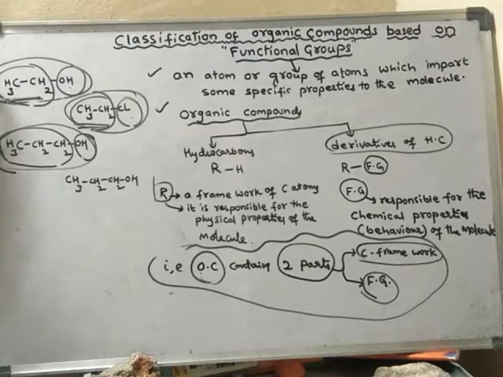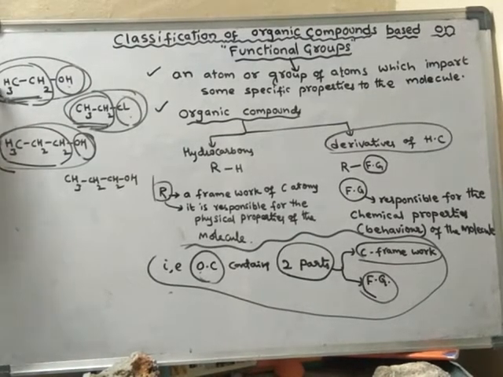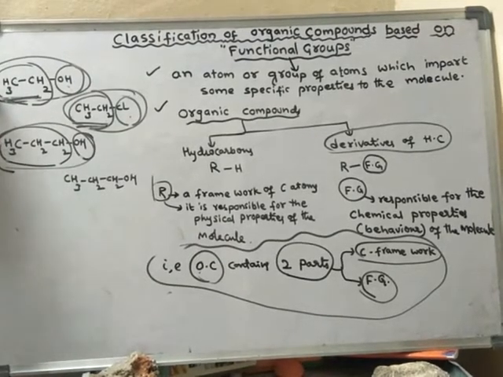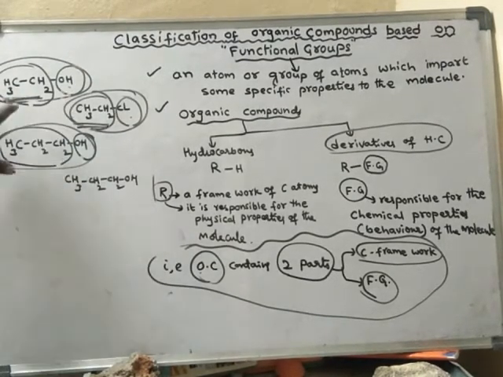Now these two compounds will have similar chemical properties. What is the reason? Because they possess the same functional group. When different compounds possess the same functional groups, those compounds will show similar chemical properties.